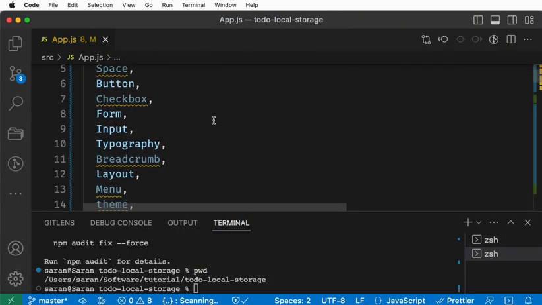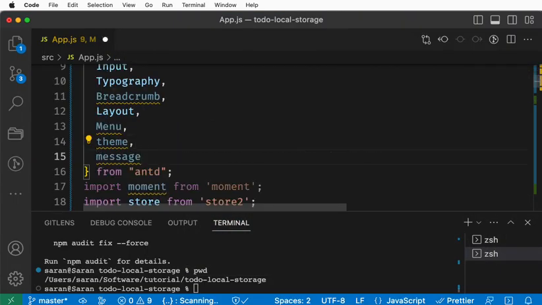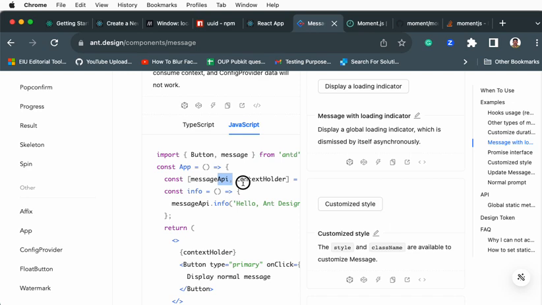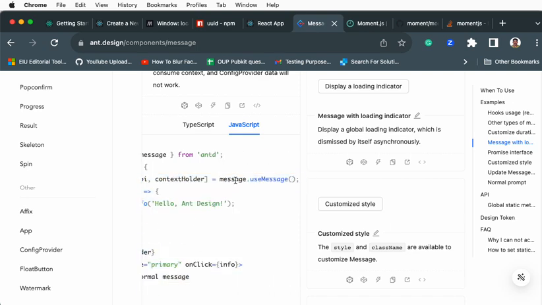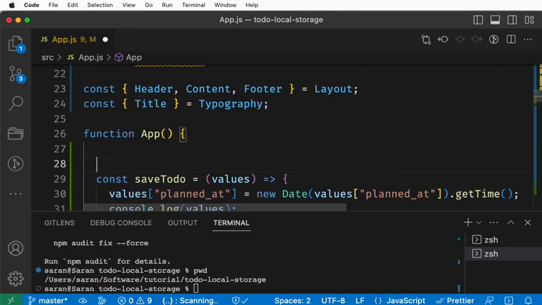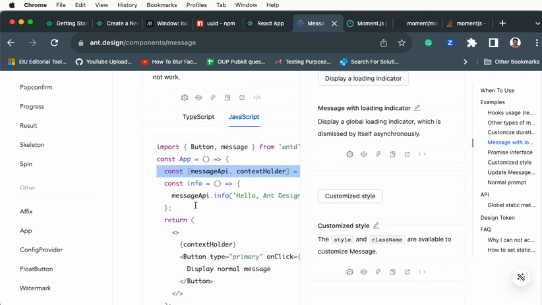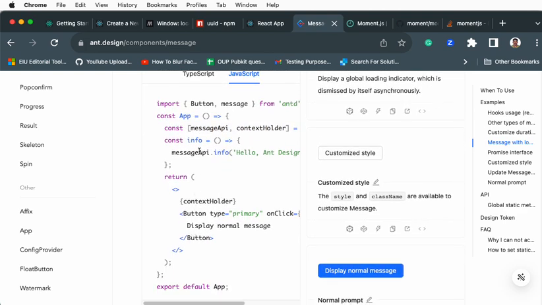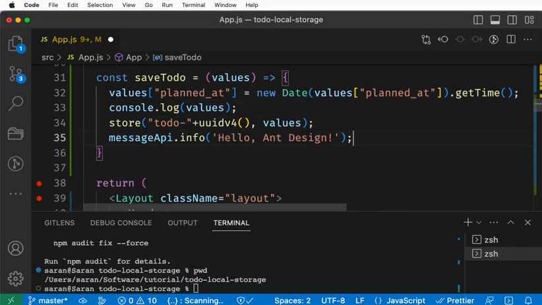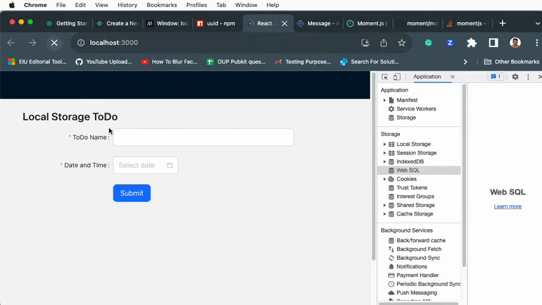Copy this and put it into the Ant Design import. Whatever they say, just copy and paste it inside your app folder, because every framework has certain requirements. In message.api, after we save, you put something like 'to-do is saved'. Done. You want to see the magic? Do refresh.